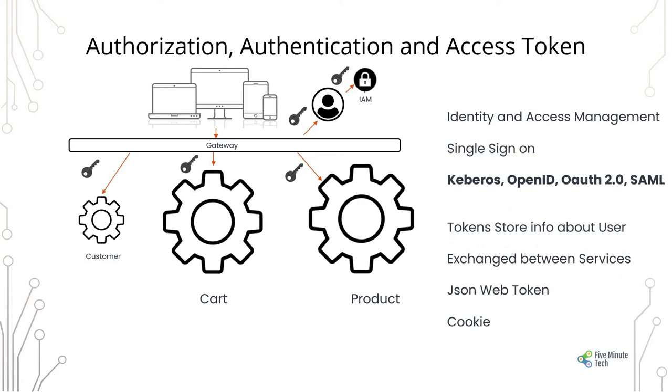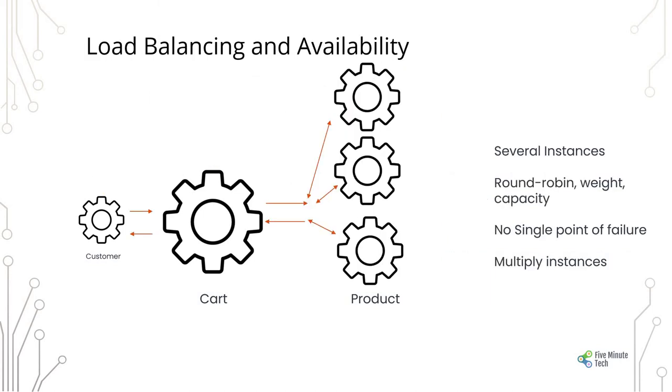Moving on, next we have some of the important concepts like authorization and authentication, achieved through access tokens. This can be implemented through identity and access management, which has single sign-on. Some of the technologies involved are Kerberos, OpenID, OAuth 2.0, and SAML. It also involves tokens, which carry information about the user, and the services exchange data through these tokens.